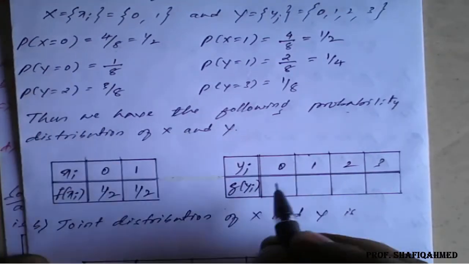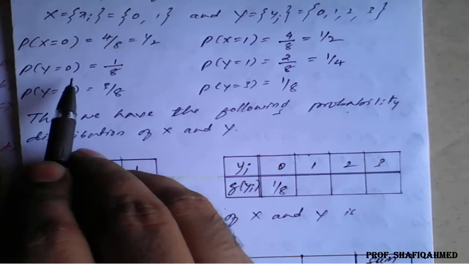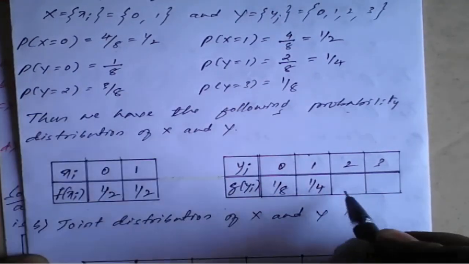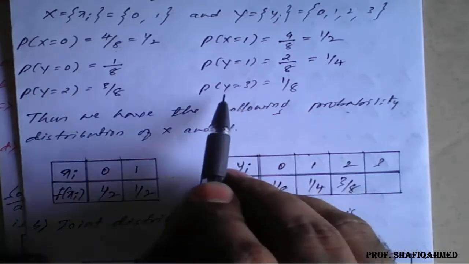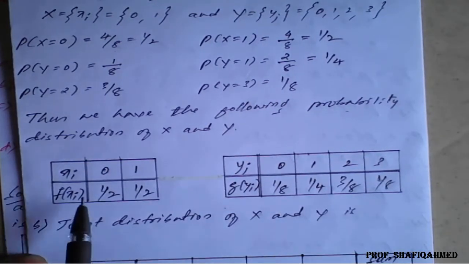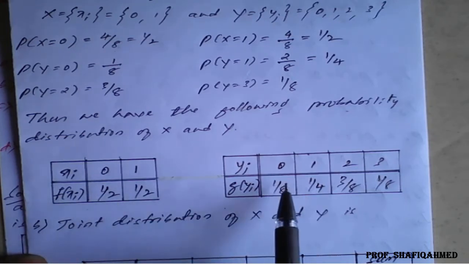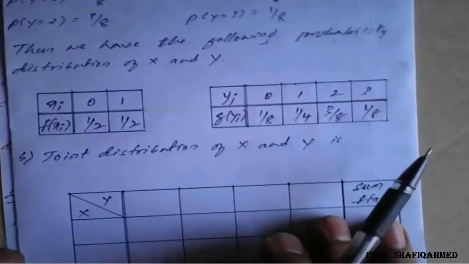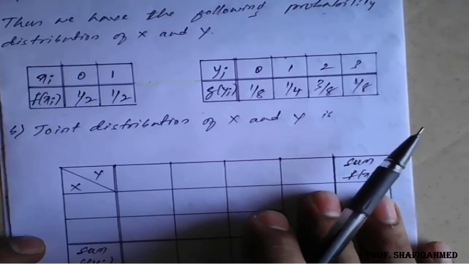When y is 0, it is 1 upon 8. When y is 1, it is 1 upon 4. When y is 2, it is 3 upon 8. When y is 3, it is 1 upon 8. So in this way, this is a marginal distribution. With the help of this marginal distribution, we will go for a probability distribution table now.